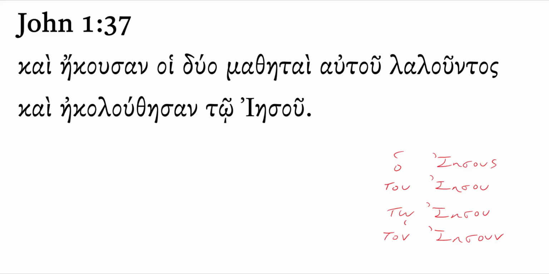John 1:37. Kai ekusan hoi dyo mathetai autou lalountos, kai ekolouthesan to Iesou. Translation: And the two disciples heard him as he was speaking, and they followed Jesus.